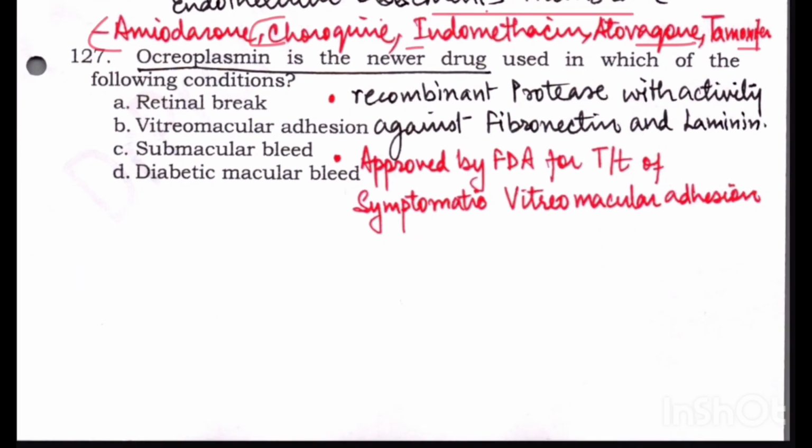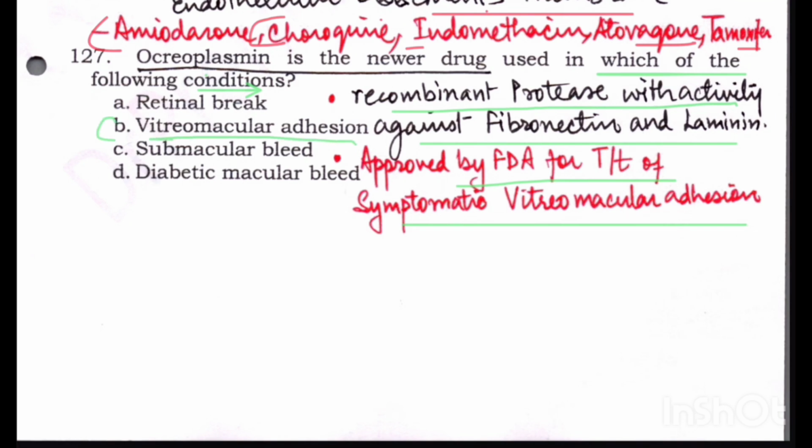Ocriplasmin is the newer drug which is used in the following condition. Ocriplasmin is basically a recombinant protease with activity against fibronectin and laminin, and it is approved by the FDA for treatment of symptomatic vitreomacular adhesions. It breaks the adhesions between the vitreous and the macula and reduces the adhesions. So this is the answer. Ocriplasmin is the newer drug used in vitreomacular adhesion.